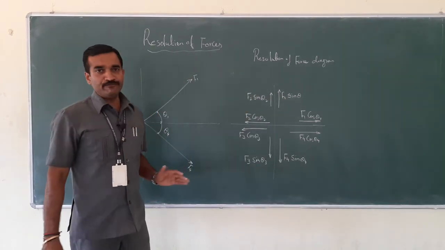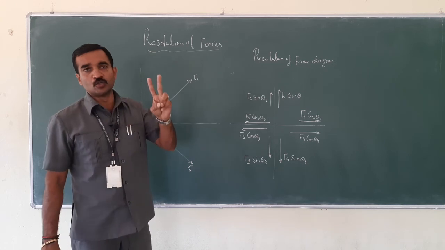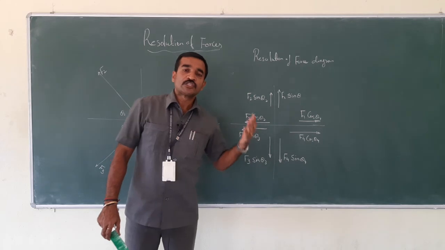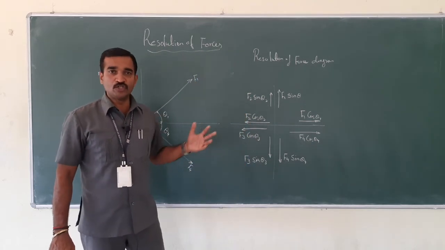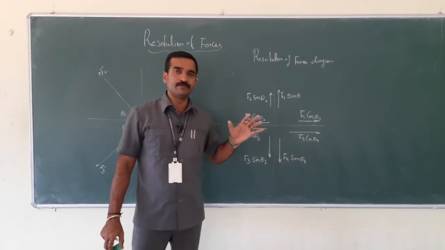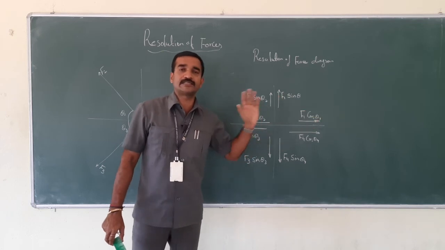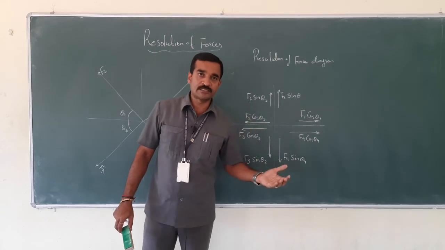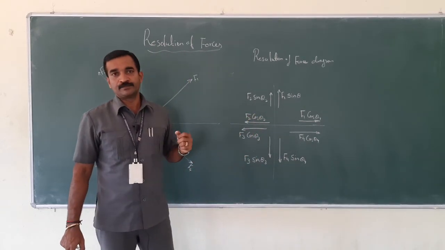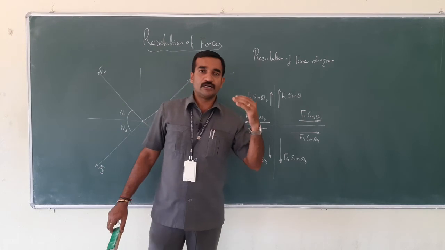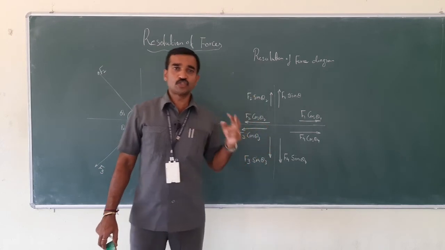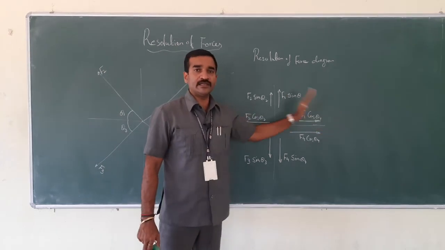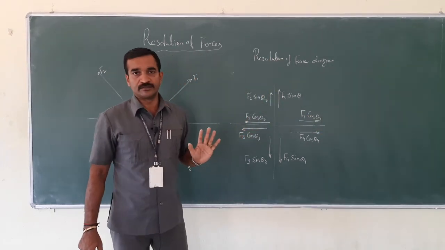So for the inclined force, we need to consider the two components. That is why the definition says splitting up a force into two components along the fixed reference axis, which is X and Y. In other words, resolution of force means finding the components of a given force in two given directions: one is the horizontal direction, the other is the vertical direction.